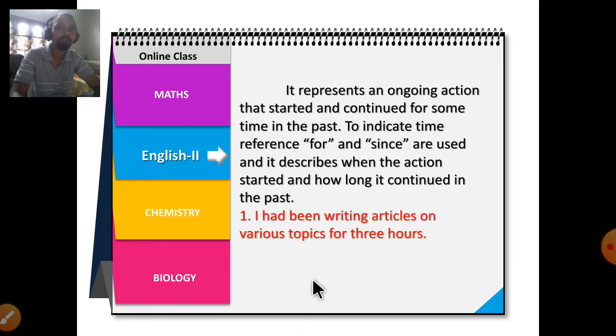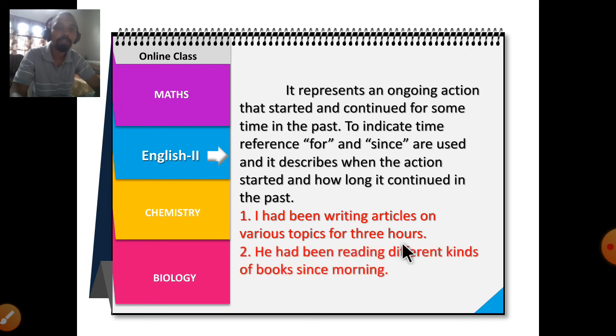Let's see the examples. Two examples I have given here. First example: I had been writing articles on various topics for 3 hours. You can see here for 3 hours, so it is the duration of time. Number 2: he had been reading different kinds of books since morning. Point of time, since morning. These are the rules you can use when you are converting any sentence into past perfect continuous tense.